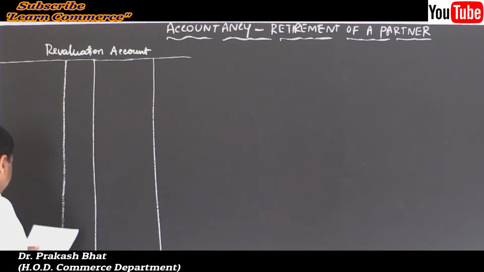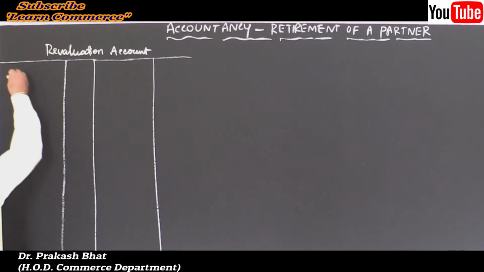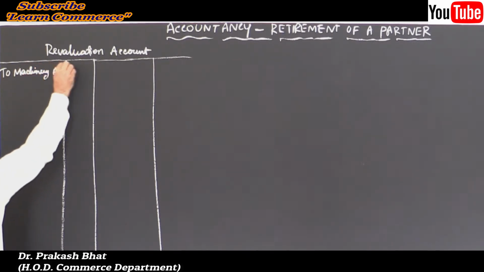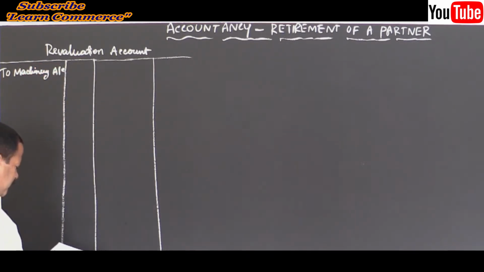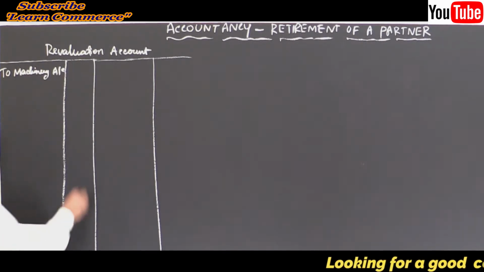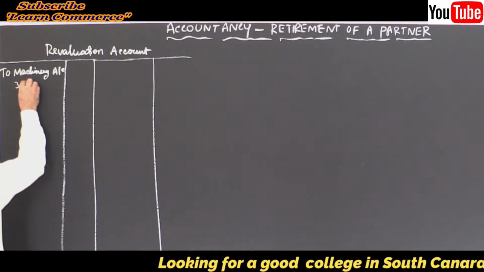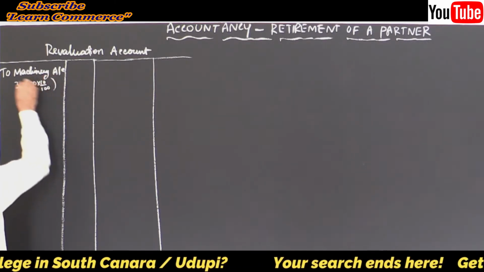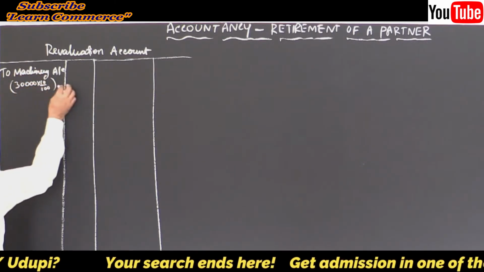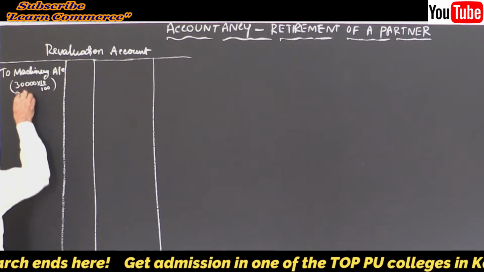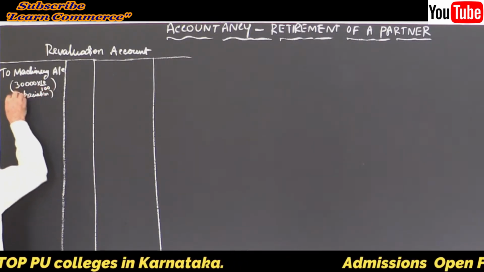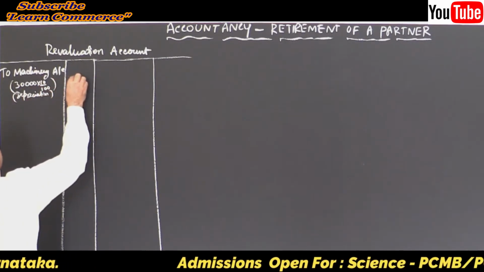I will take up the debit side first. To machinery account. How much? 10%, right? 30,000 is the machinery value. 30,000 into 10%. Show the calculation. Depreciation, wasn't it? 3,000.